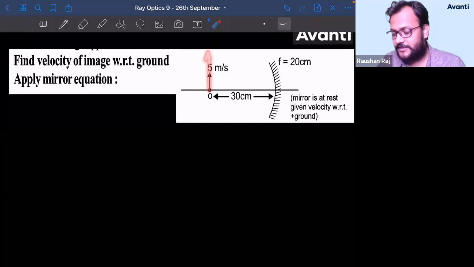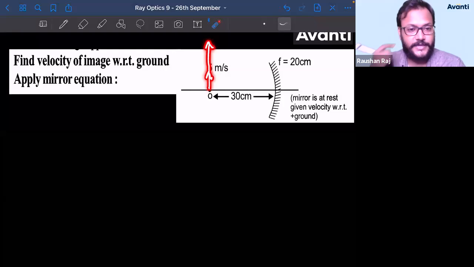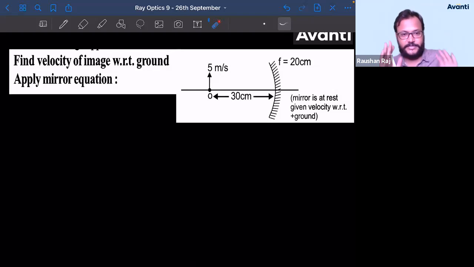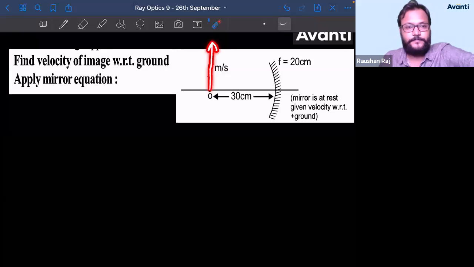Can I say I can consider an extended object whose size is actually increasing? Just try to think about this. I am considering this as an extended object whose base is at the principal axis, and the size of the object is increasing in this direction.